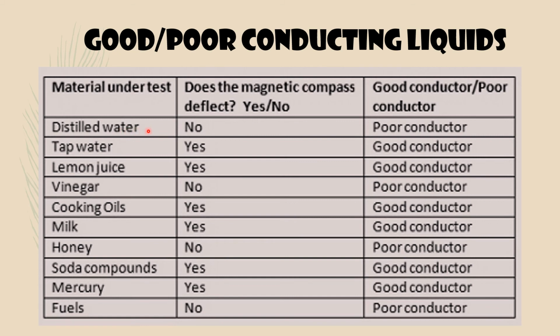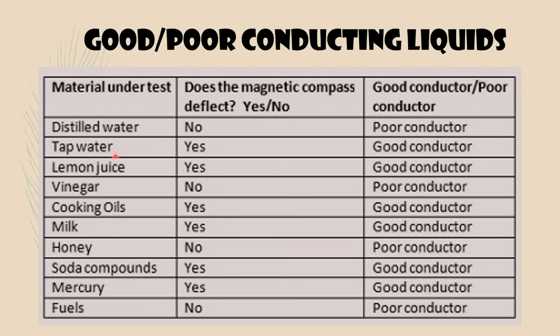When we include this distilled water in a circuit, with a magnetic compass also there, does the magnetic compass deflect? No, it doesn't show deflection because that is distilled water. No deflection means distilled water is a poor conductor, a bad conductor.